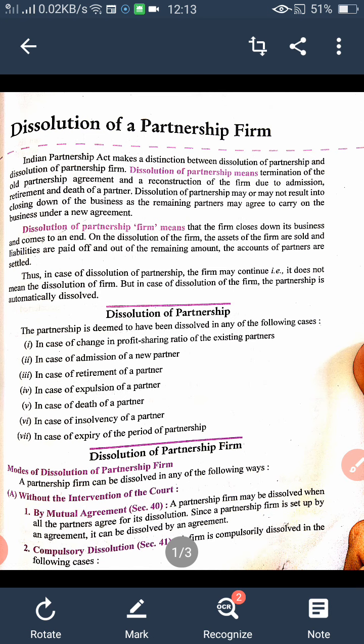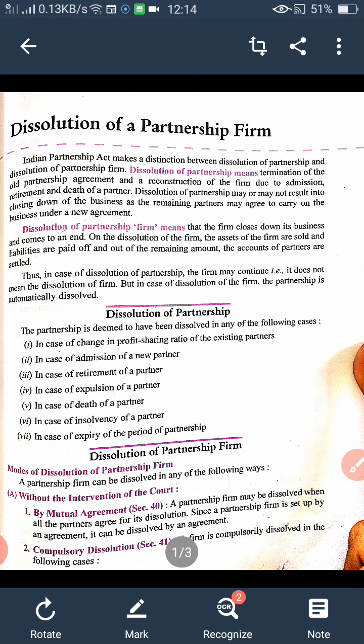Today I am going to start a new chapter, chapter number 6, dissolution of partnership firm. In this chapter we will learn the accounting treatment of dissolution of the firm. Means when the firm is going to end its business, then what is the accounting treatment.